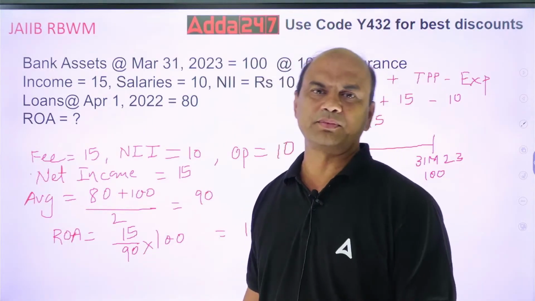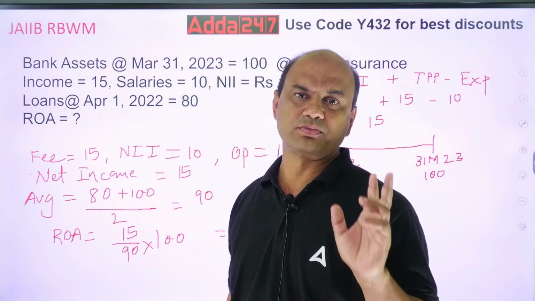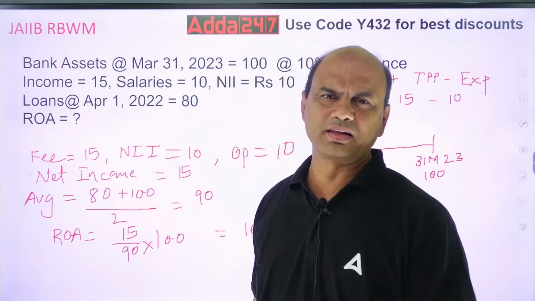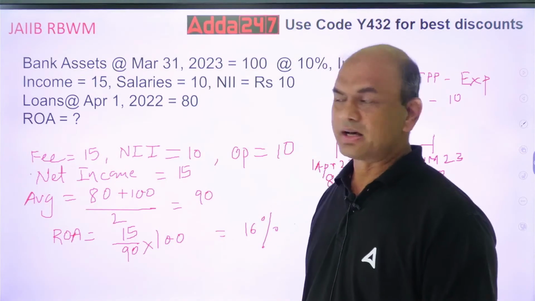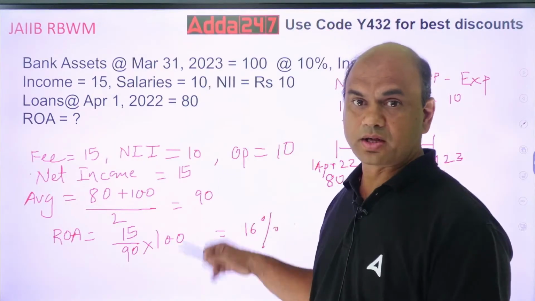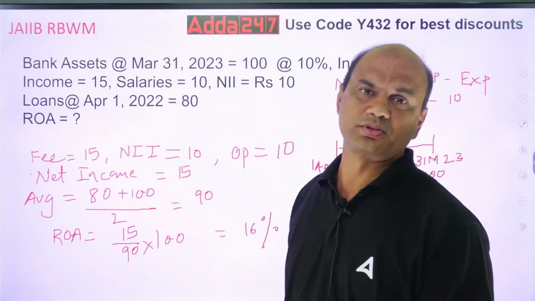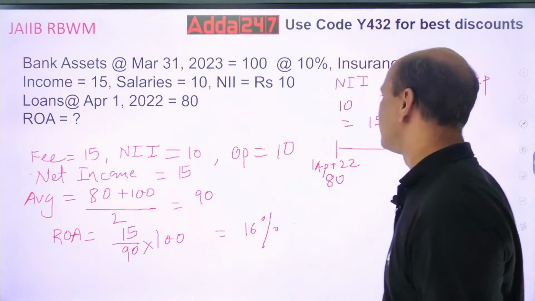Kindly note, in your exam you will get numericals on ROA, ROE and leverage ratio. I have taken ROA here. ROE will be taken later. Got this point everyone? How to find out ROA? This numerical is not there in any of the books, but it can be asked in the exam. In fact it is asked in the exam.